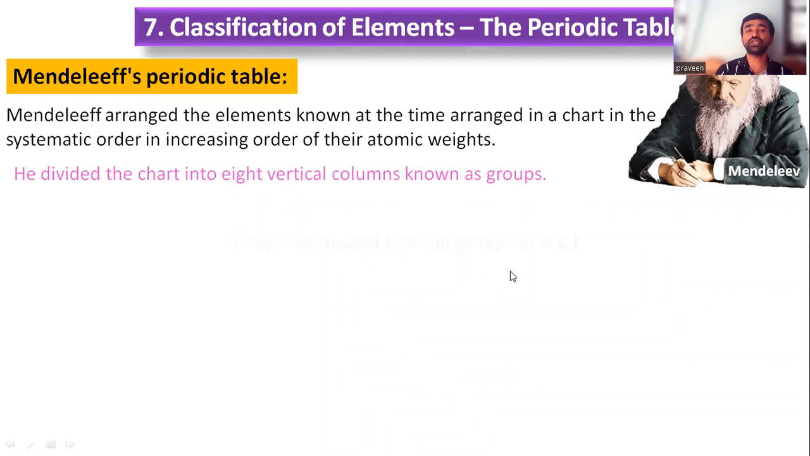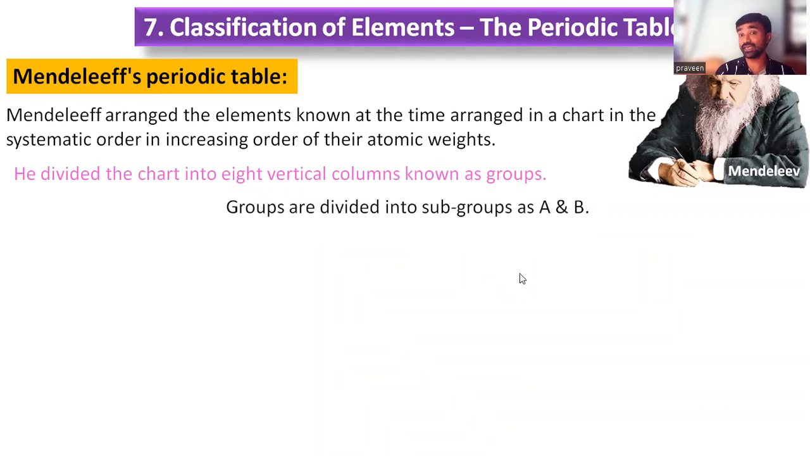What about the horizontal rows? The horizontal rows are taken as periods, right? So it is for regular intervals. That is called a period, fixed time. After that, it resembles the same from the starting to the ending. Then the vertical columns given by the Mendeleev periodic classification are called groups.